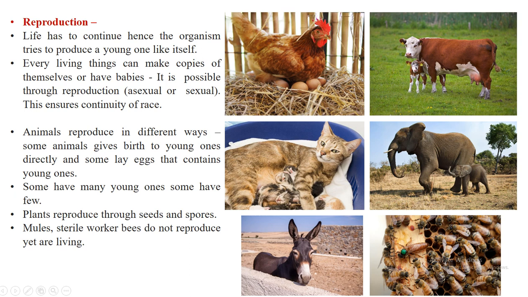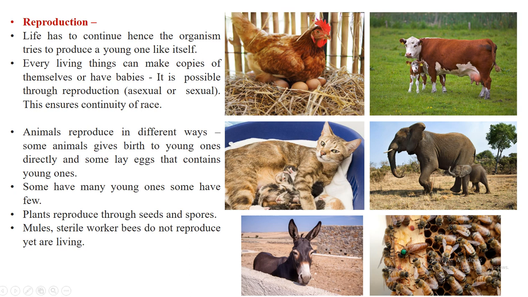Most of the time it is like 3 to 4 in number. But an elephant will give birth to one young one at a time. So some animals have many young ones and some have few.